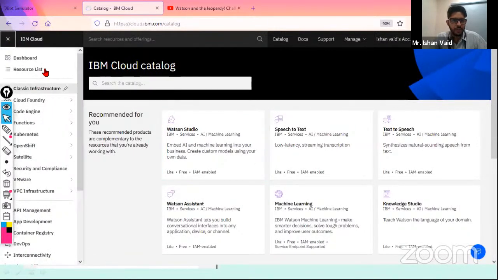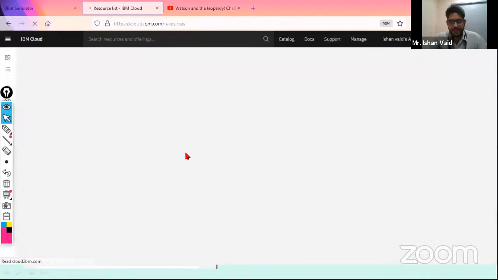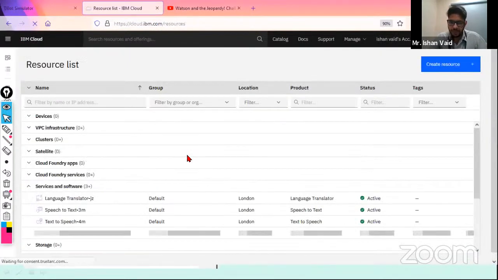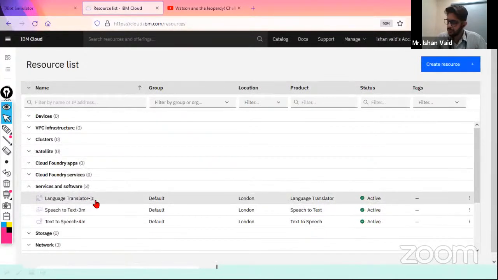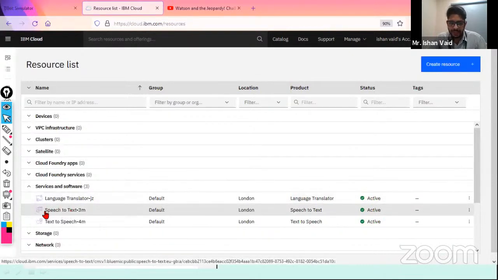In my cloud account, if I show it to you, I have different instances of different Watson services. That we can easily create, there is no challenge in that. You can see over here. In a Lite account, you can create only one instance of one service at a time. Like I can only create one instance of speech to text in my account. Right now, I'm also operating in a Lite account, so you can do the same.